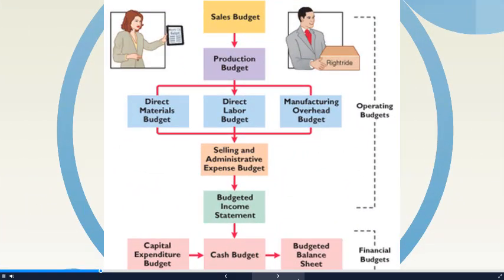These are all of the budgets we're going to be looking at and then some. But I wanted to give you this chart to show you the process of the budgeting. First, we have to start with our sales budget. The sales budget is going to tell us how many units we expect to sell. We have to know that in order to build the production budget and all of those product cost budgets. This will all lead into our cost of goods sold budget and our budgeted income statement. So therefore, we have to start with our sales budget in order to get all of those budgets done.